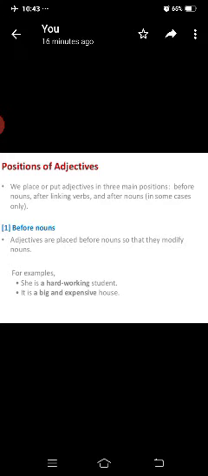Let us see before nouns. Adjectives are placed before nouns so that they modify nouns. For example, she is a hardworking student. Working is a verb. Here, hard is the adjective. It is added before the noun. She is a hardworking student. It is a big and expensive house. It is modifying the noun's meaning.